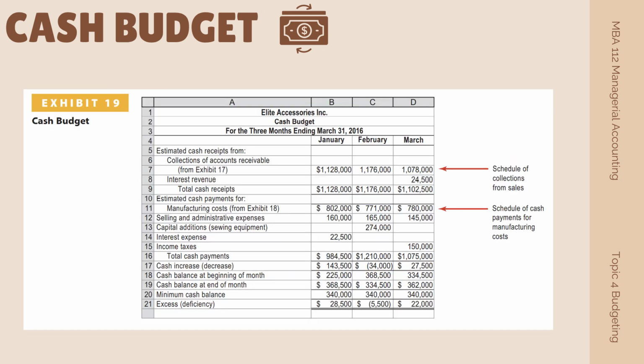In this cash budget table of Elite Accessories, in January, they will be expecting an excess amount, which is $28,500, in which they might be investing it in temporary income producing securities such as US Treasury bills or notes. On the other hand, in February, they will be expecting a deficiency of $5,500, and then it might require them to borrow cash from its bank.